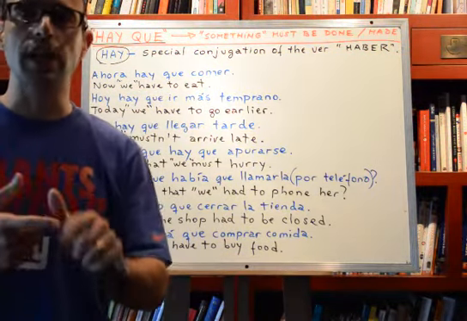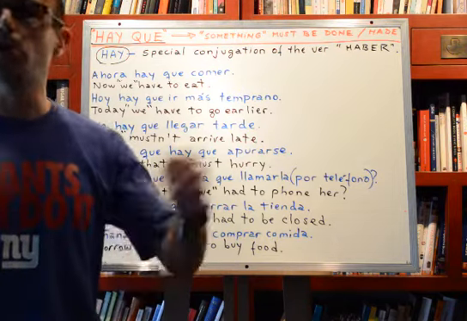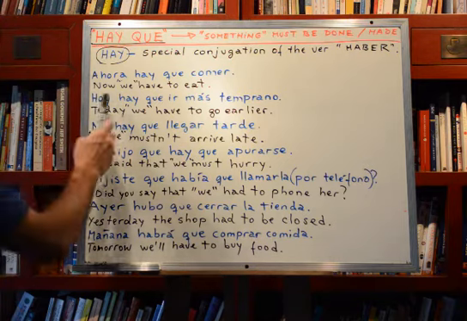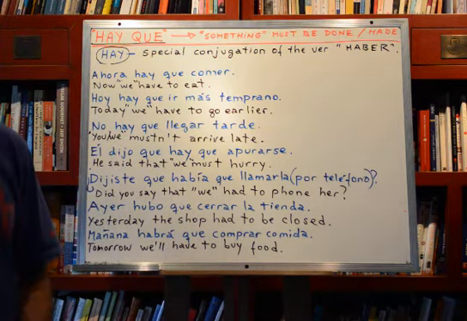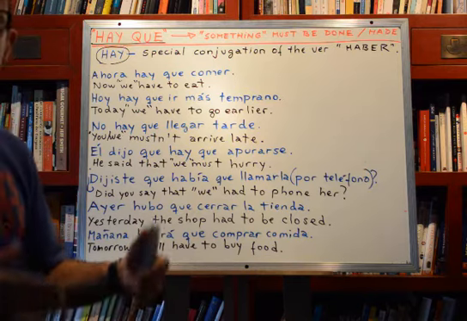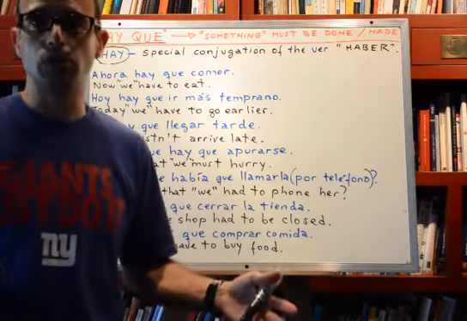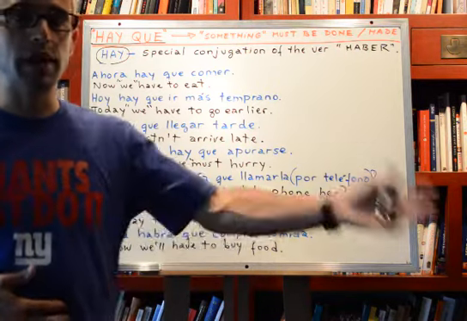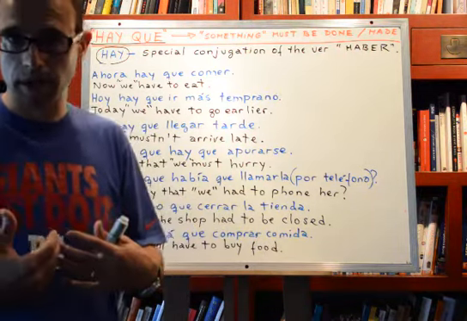This can be we, can be you, can be he, or nobody, okay? It's abstract. So, hoy hay que ir más temprano doesn't necessarily mean we. I can be talking just for myself, or for him, or for them, not necessarily we, okay?